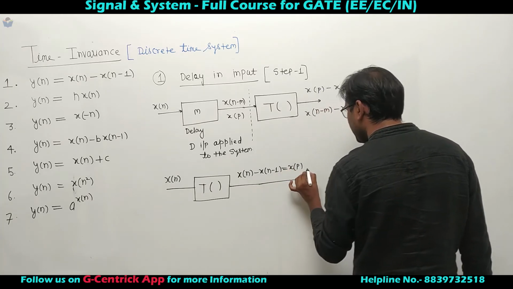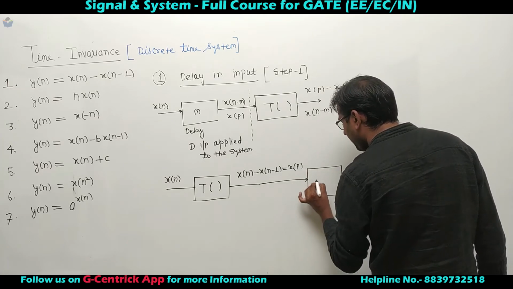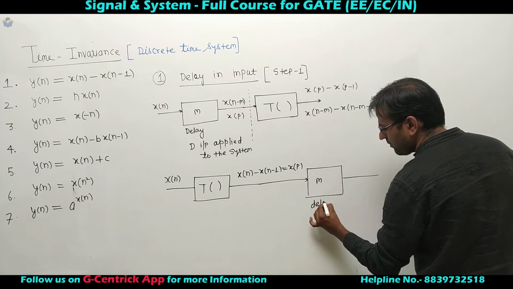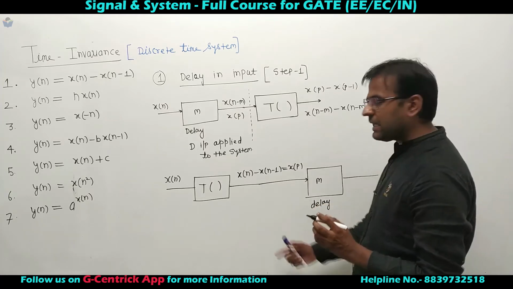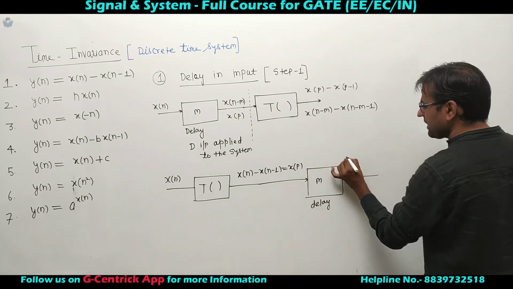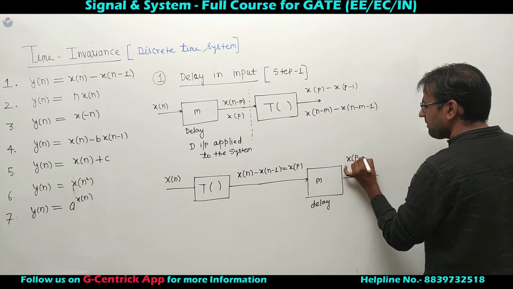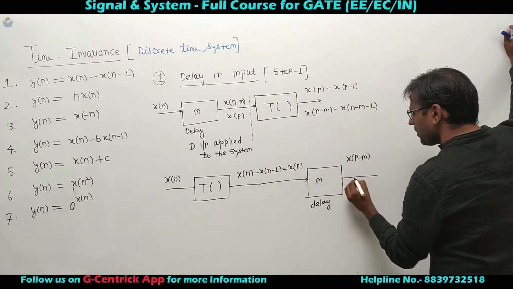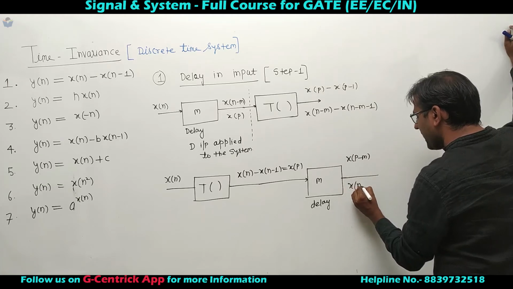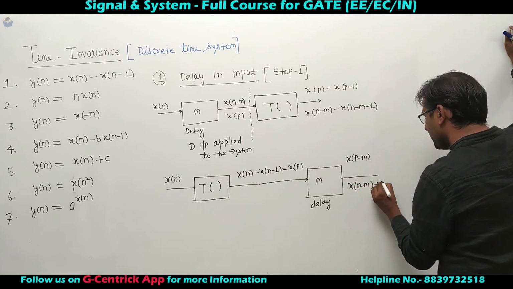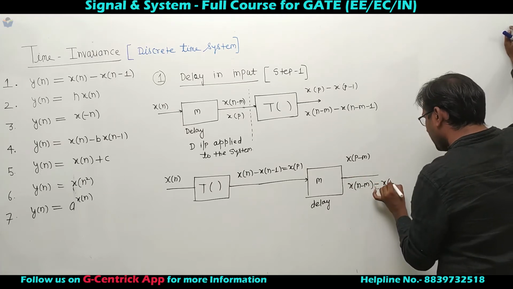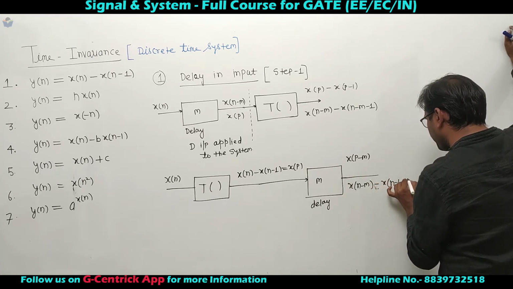Now let's apply a delay of m samples. If we apply a delay by m samples, this is x of p minus m. So if I go with x of p minus m, the output will be x of n minus m minus x of n minus 1 minus m.